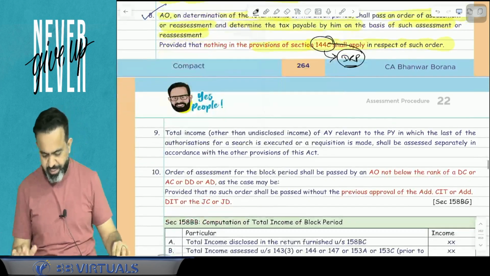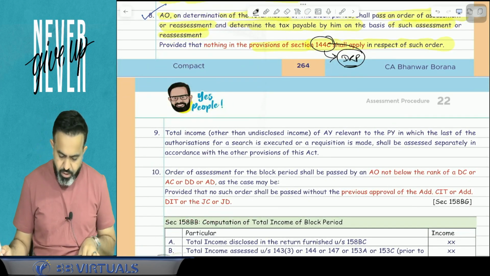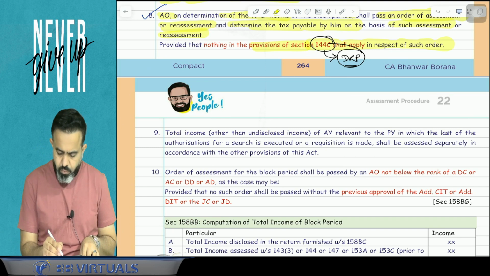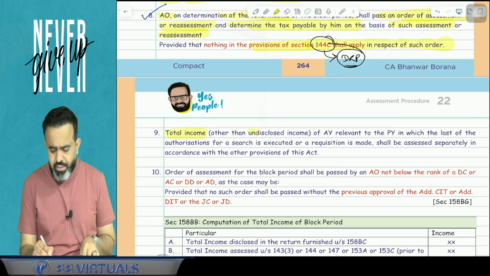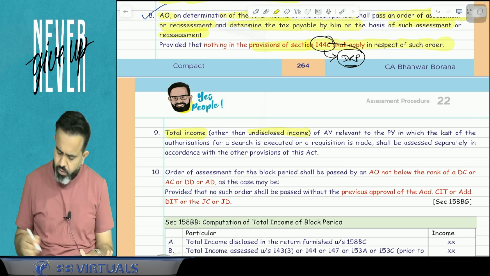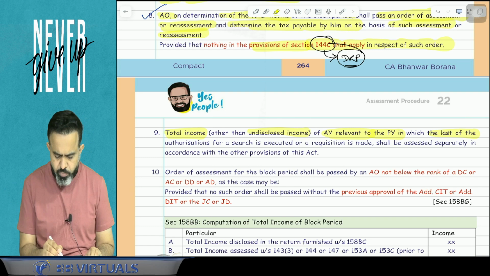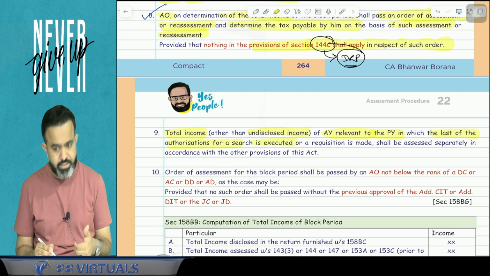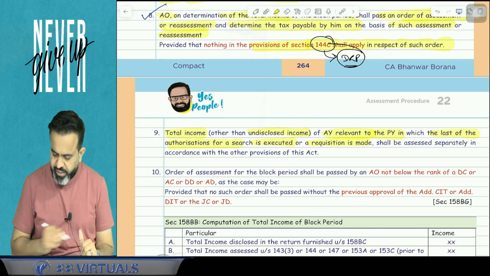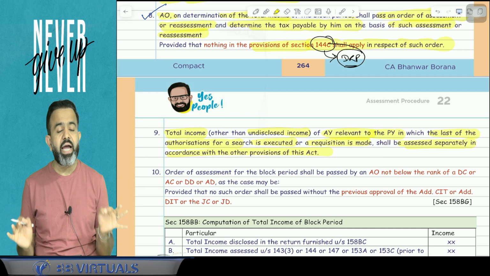Next point, point number 9. What does point number 9 say? Point number 9 says that total income of the assessee other than undisclosed income for the assessment year relevant to the previous year in which the last of the authorization of search is executed or requisition is made shall be assessed separately in accordance with the other provisions of the Act.